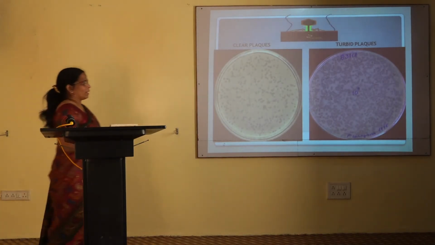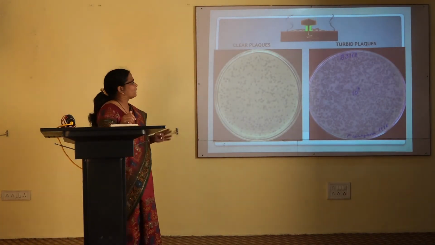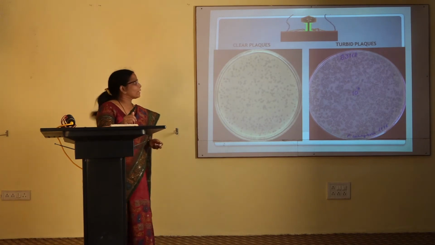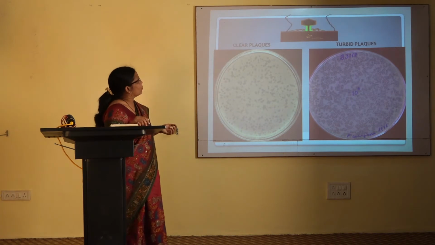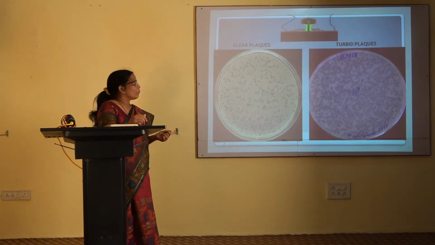When a bacteriophage infects a bacterial cell, on the plate it gives you two kinds of plaques. What are plaques?